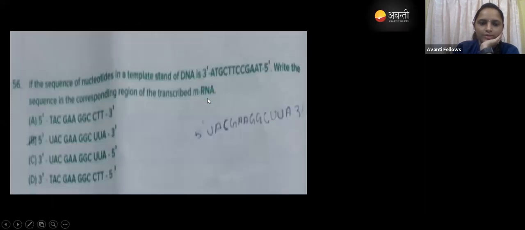Okay, now let us go to the next question. Here they have ticked the wrong option, guys. The question gives some sequence, the DNA template. After the transcription, what is the code present in the mRNA? They have given the template DNA, and now you have to work out the mRNA. There are options A, B, C, and D. Do the calculation and answer me.